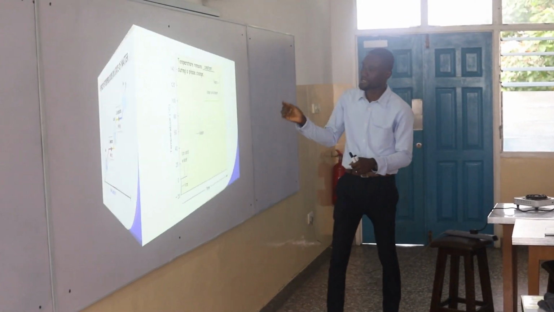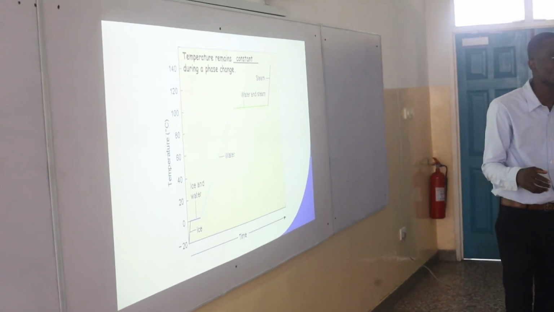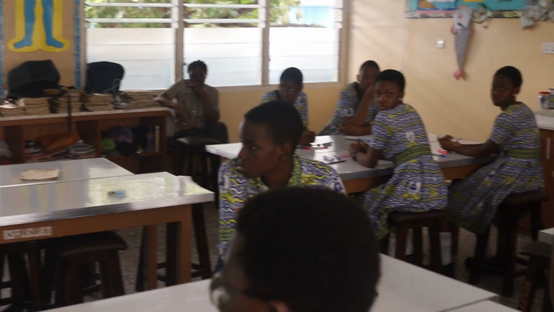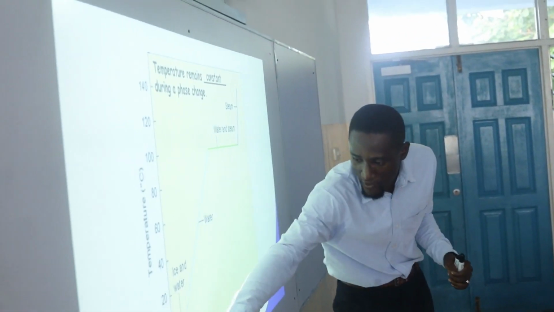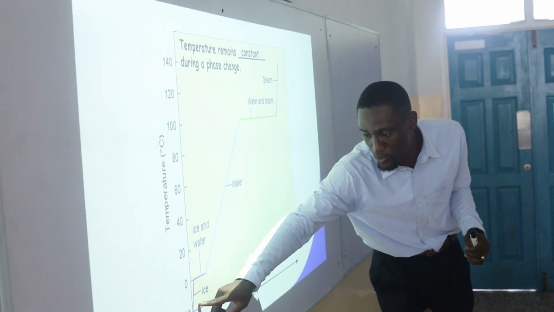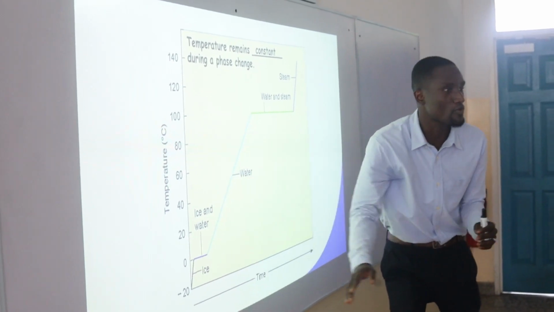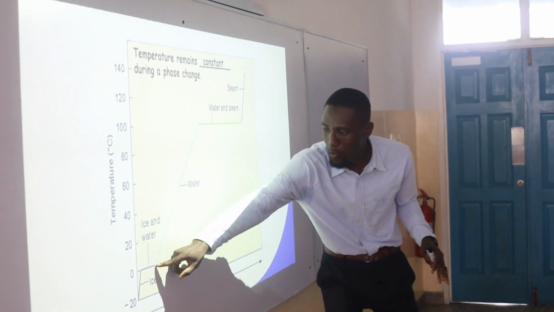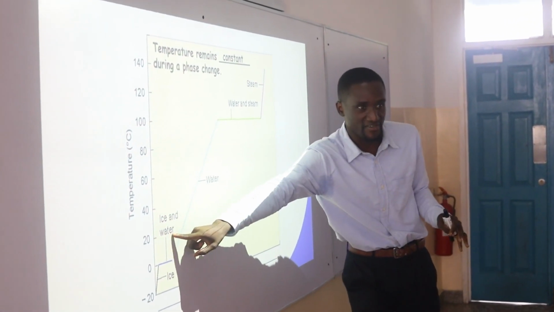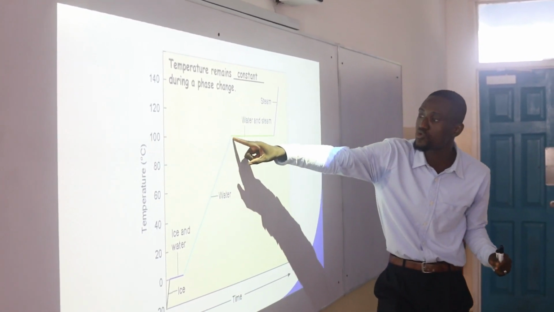Alright, thank you. So let's look at another graph in terms of real numbers. We know at what temperature water changes to ice. Anybody? Nathan? So 0 degrees and below, water will change to ice. If you look at the graph on the screen, from minus 20 to 0, we have the ice phase. Then when it reaches 0, the temperature is the same because the ice is no more ice, it's between ice and water. You get the concept? That's what we call the ice-water interface. From there, for it to become fully water, temperature begins to rise all the way to 100.